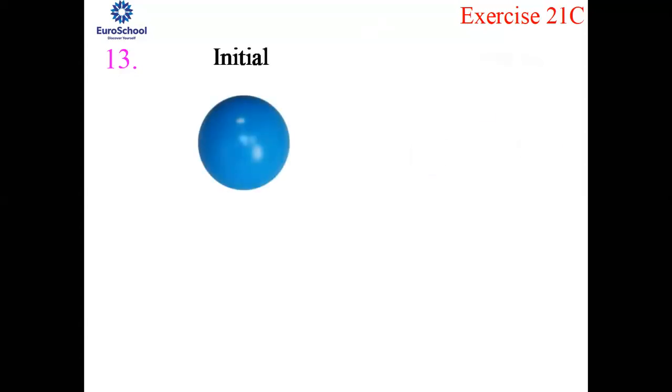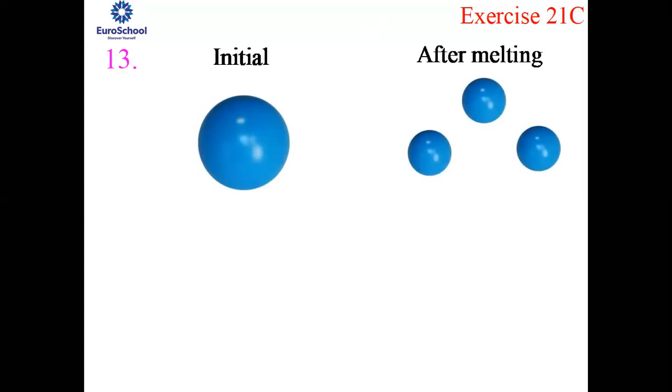And now after melting, they are getting 3 spherical balls. Okay, for sure, if a bigger spherical ball is being converted to 3, the size of the balls after melting has to be small, right? Now the radii of two of these balls are given. One is 2.5 centimeter and the other one is 2 centimeter. You need to find out the radius of the third ball, fine?